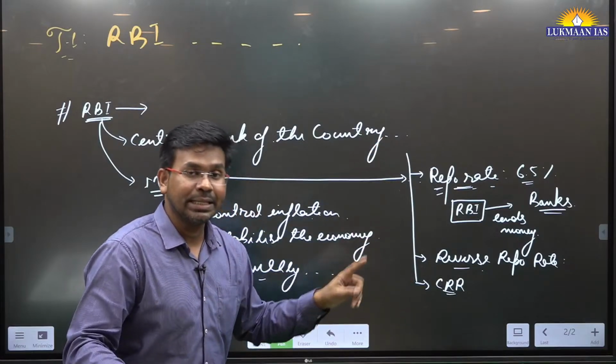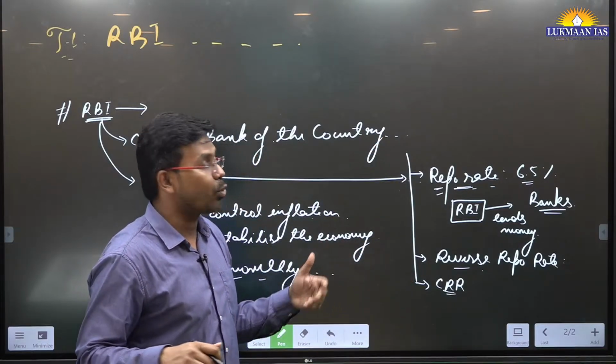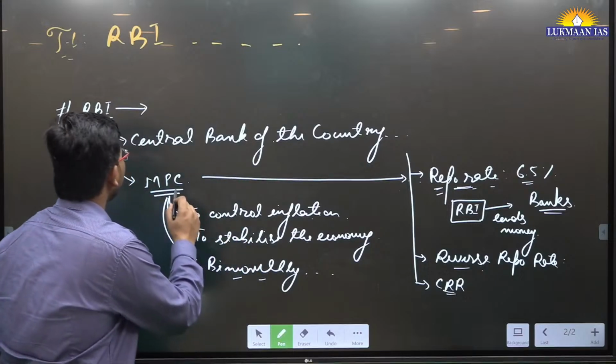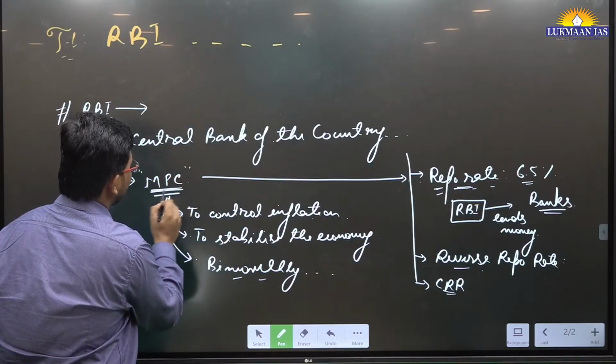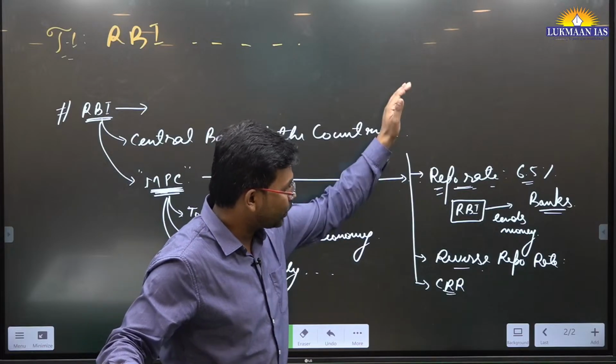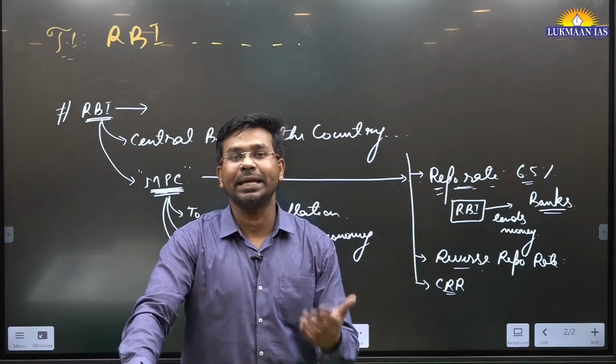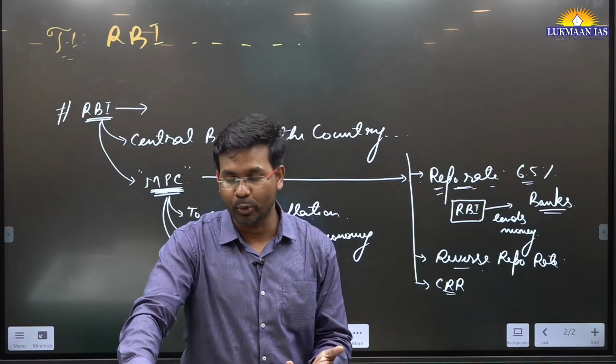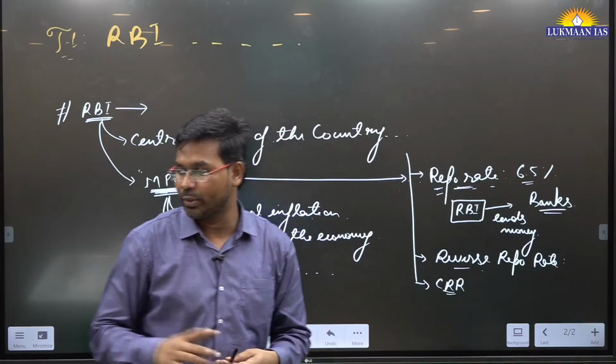Apart from this, there are many quantitative tools as part of monetary policy control. The Monetary Policy Committee can take decisions related to these quantitative tools, and also related to various qualitative tools as well. So this is what we need to understand.